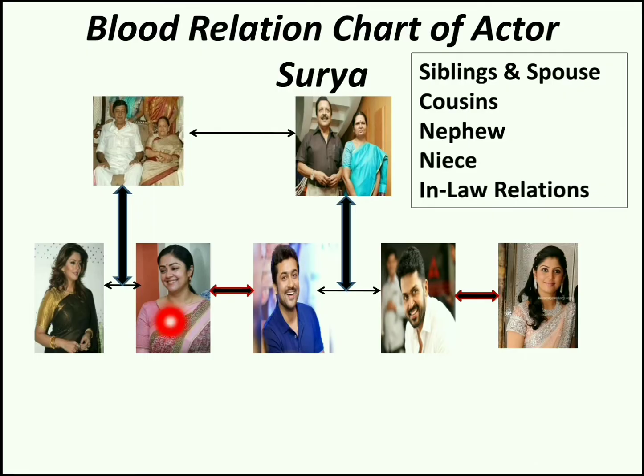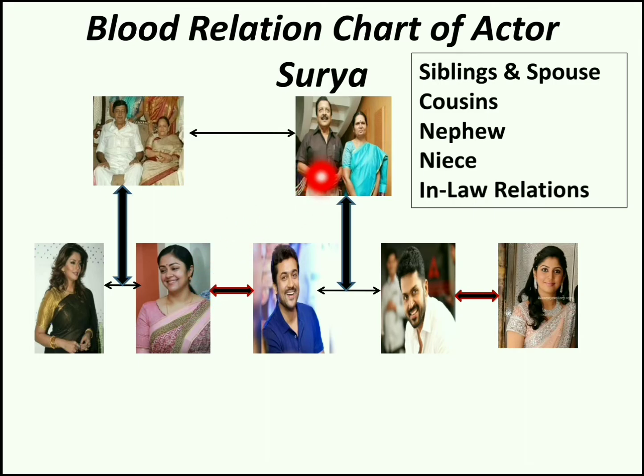Now actress Jyotika is the spouse of actor Surya, and actor Surya is the spouse of actress Jyotika. Spouse means our partner. So our partner is our spouse. Now actress Jyotika is daughter-in-law for actor Surya's parents.